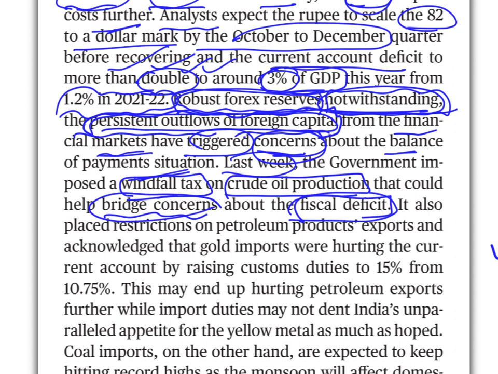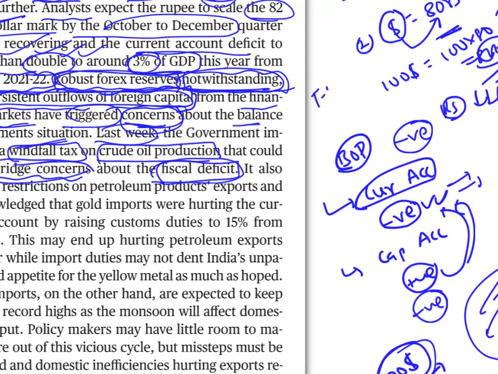What is the meaning of fiscal deficit? The difference between the total income of the country and the expenditure of the country. If the expenditure is more than income, then we call it deficit. Fiscal deficit means India's expenses are more than income. Are you getting it? Fiscal deficit is expenses minus income.